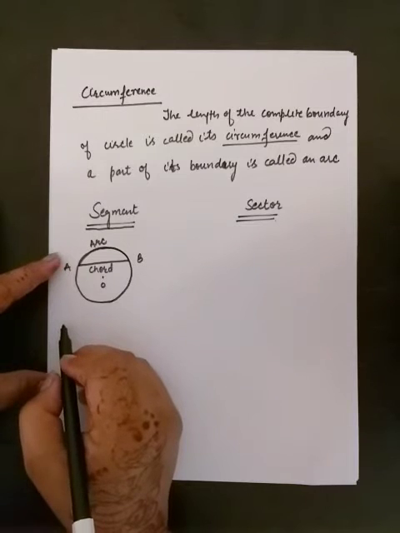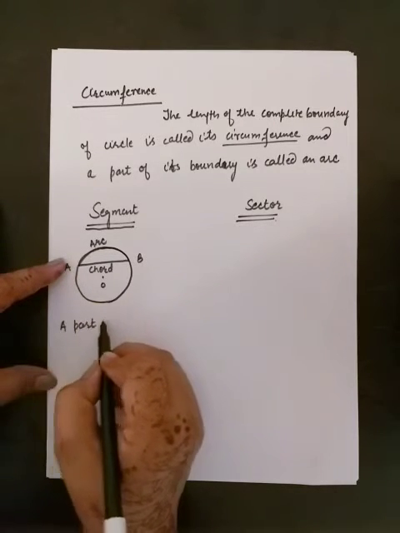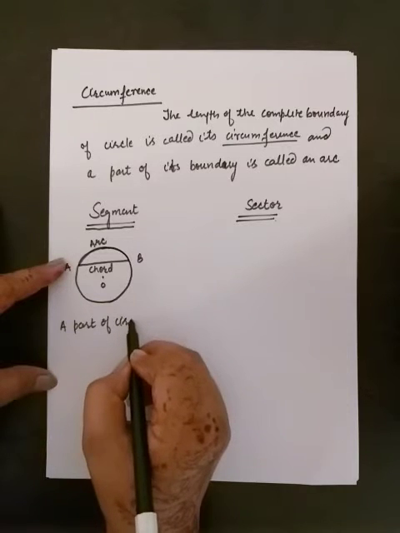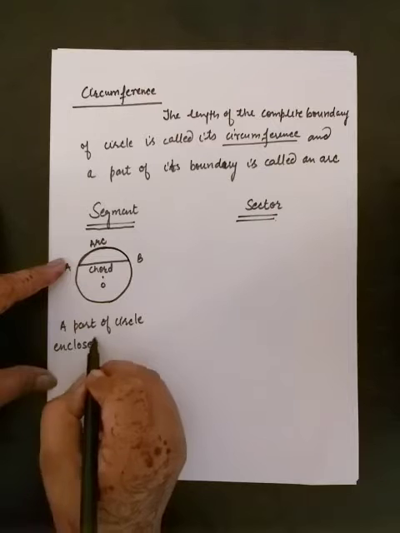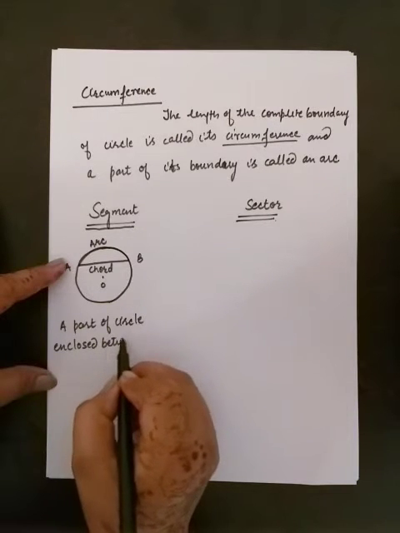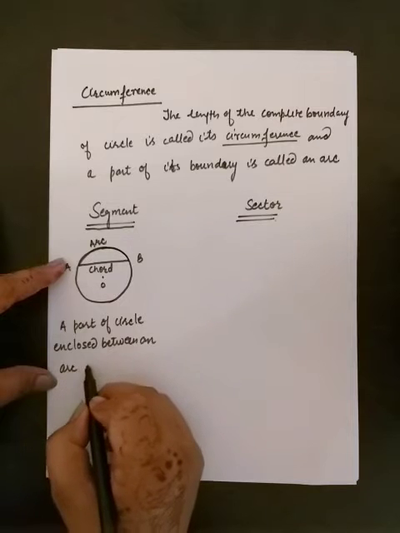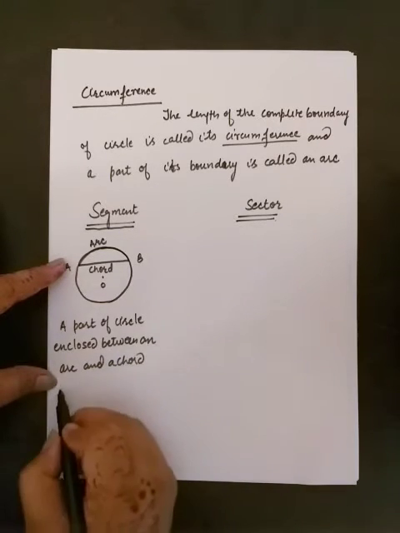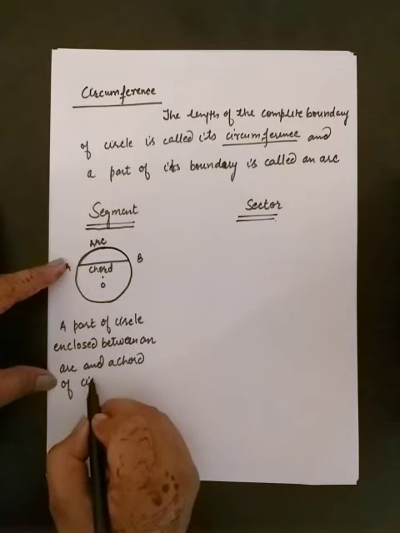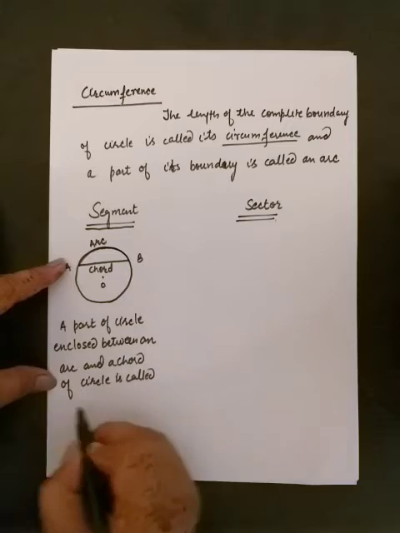A part of circle enclosed between an arc and a chord of circle is called segment.